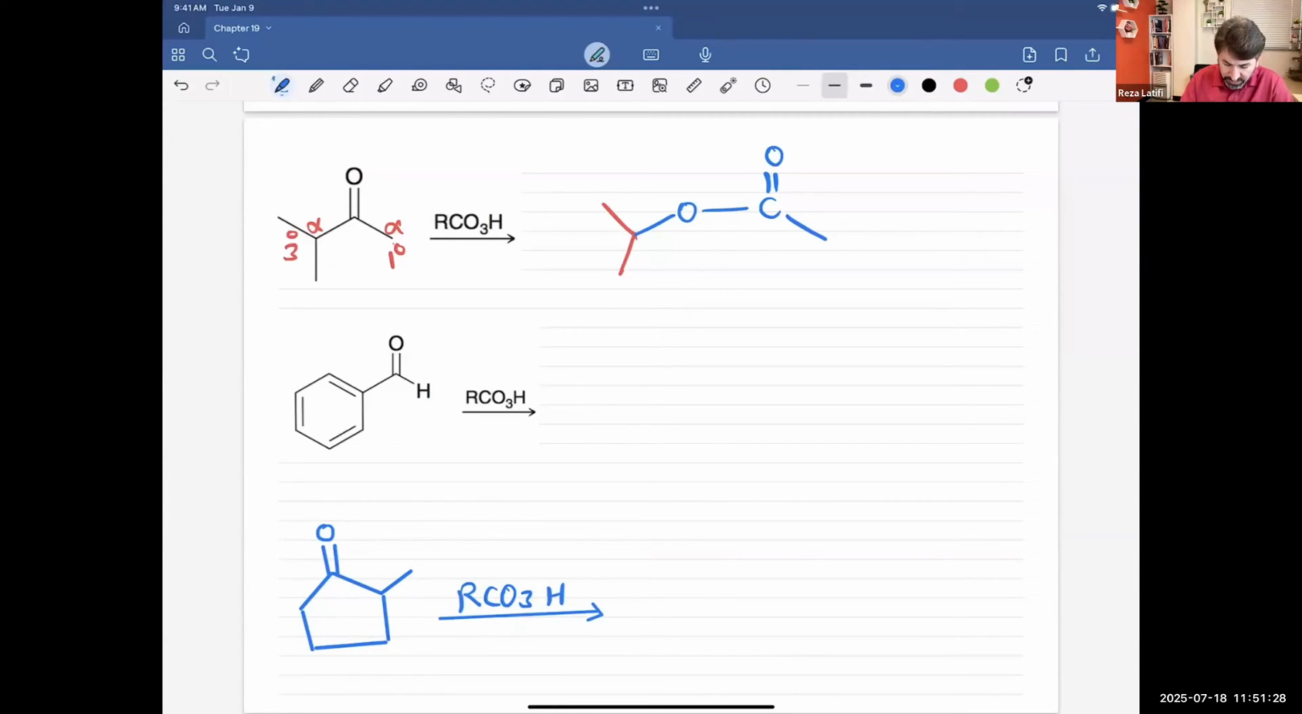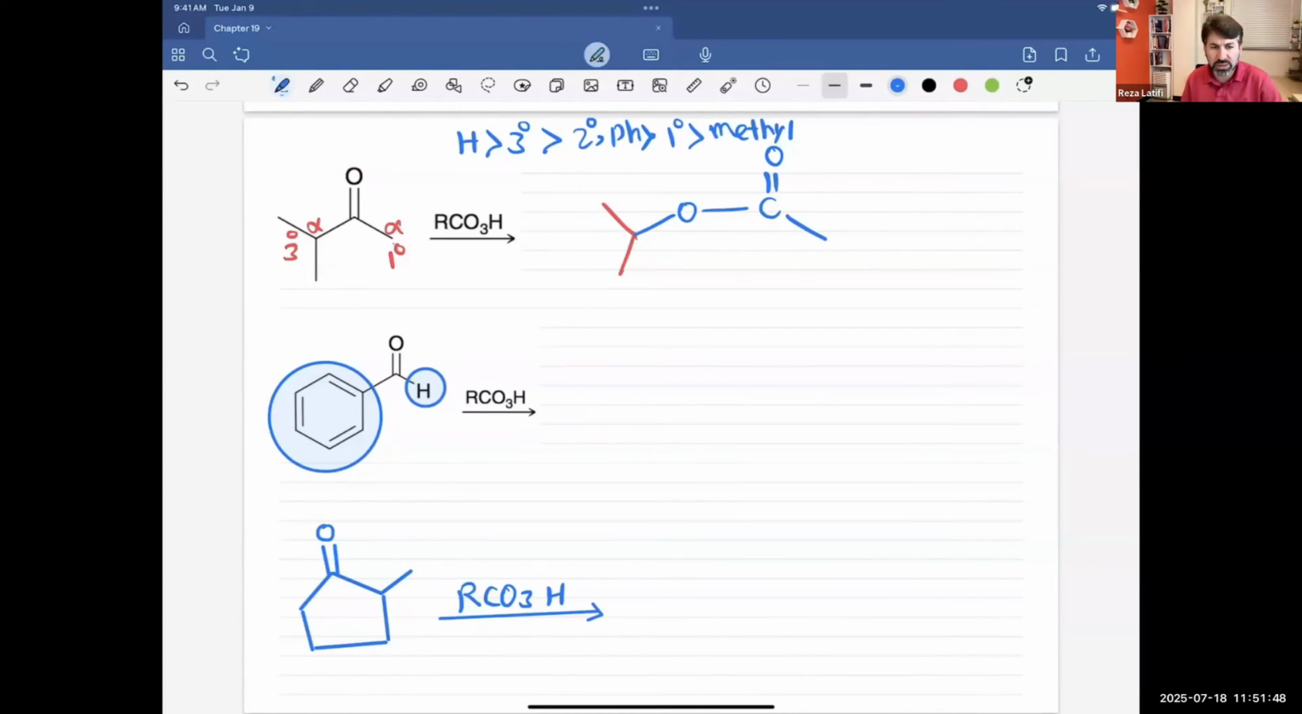Next one, I have a hydrogen atom versus phenyl. We said go with this order: hydrogen, then tertiary, then secondary or phenyl, then primary, and then methyl. Because I have hydrogen here, or I should say hydride, it will get priority. That means you should insert the oxygen here. And this is an aldehyde molecule.